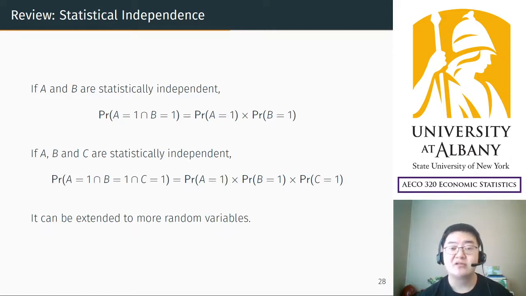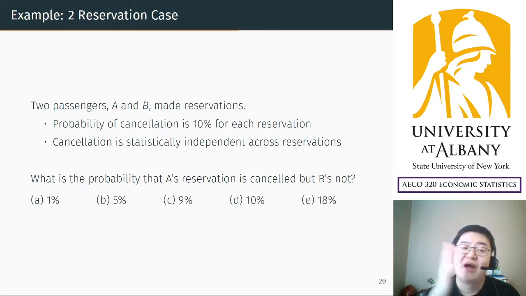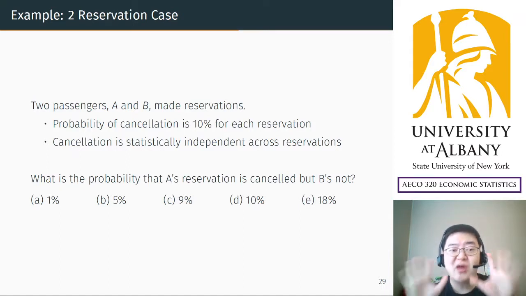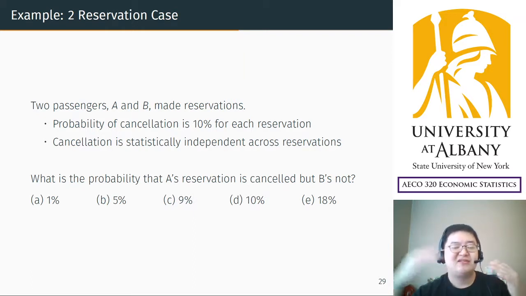We are going to use this property. This is the assumption. The assumption for the binomial distribution implies this kind of manipulation. We are going to do this. Now we will start with an example with two reservations. Our goal is to understand the 10 reservation case, but let's start from two reservations. Still, it's easy enough, but it's important to see the patterns, what changes when you increase the number of reservations.